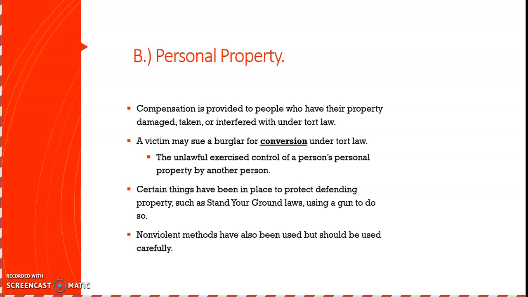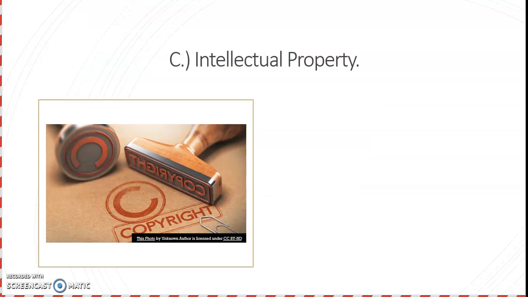Certain things have been put in place to protect defending property, such as stand your ground laws, using a gun to do so. And nonviolent methods have also been used, but should be used carefully. I would not recommend things like that. Just call the police, okay?